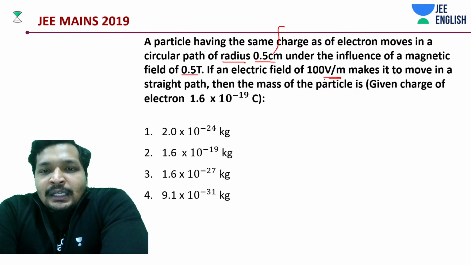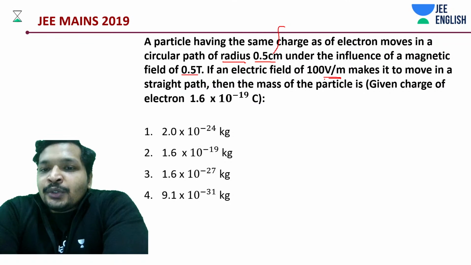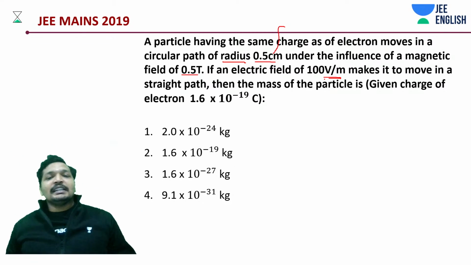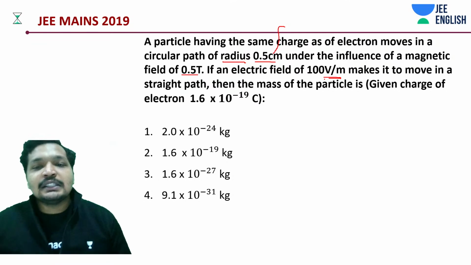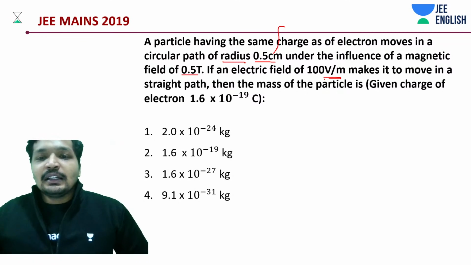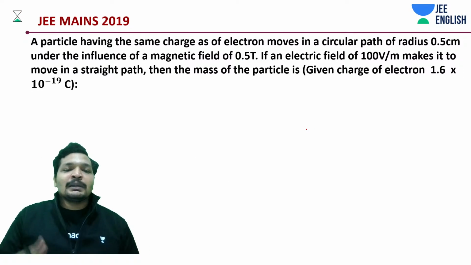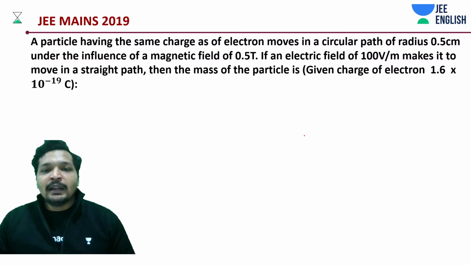So what is happening? Forget the direction, etc. You know what you need to do. If I'm going to go by formula, it's basically Fe is equal to Fm. The force applied by the magnetic field is equal to the force applied by the electric field.